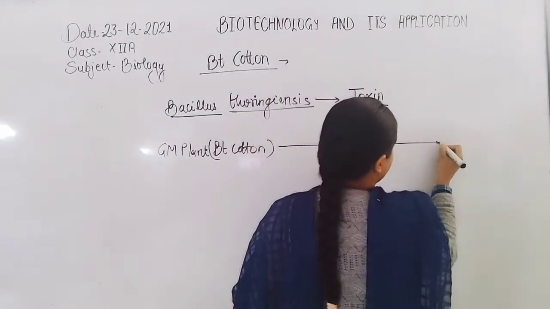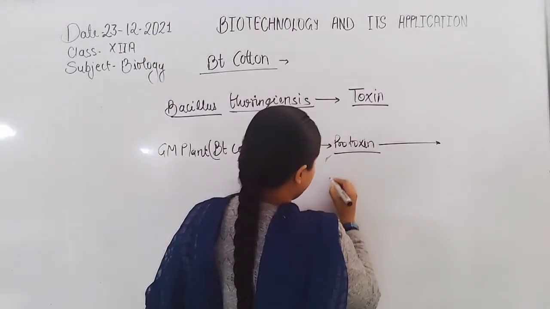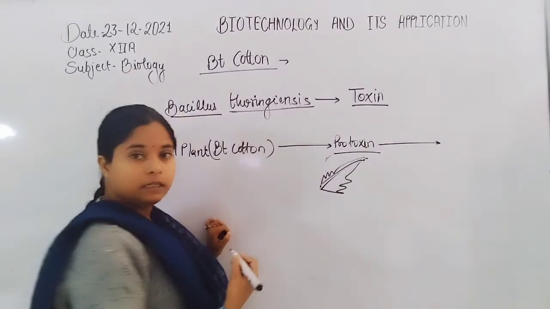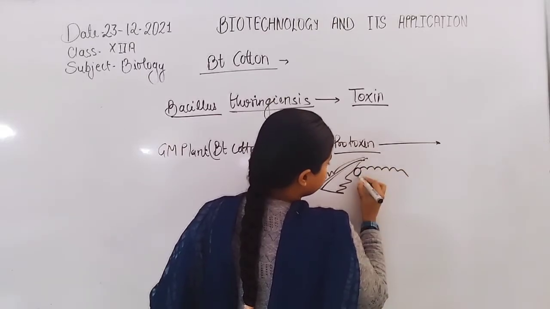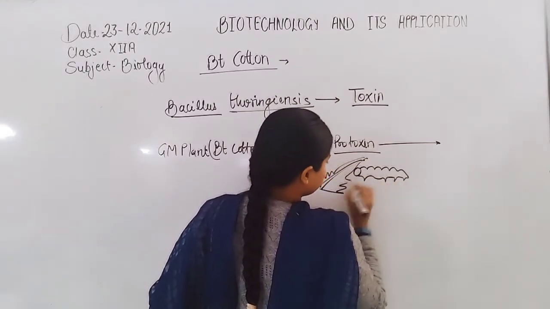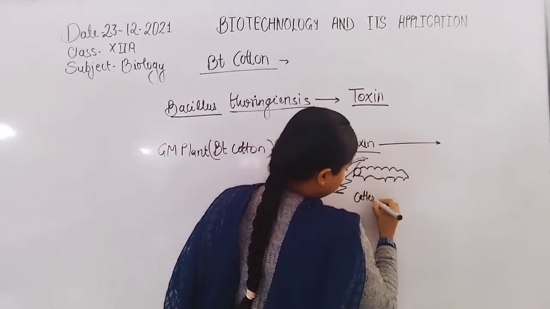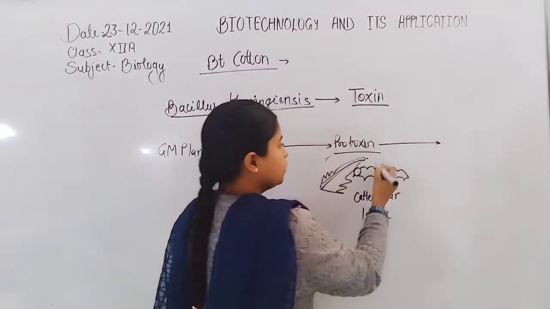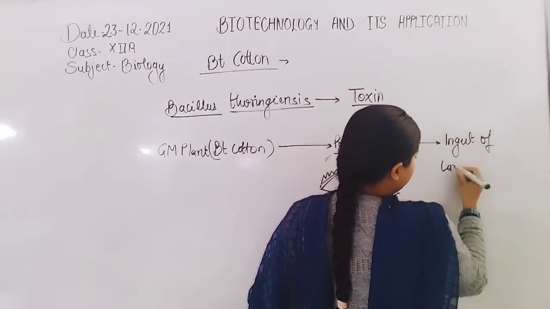Now, whenever the leaf is fed on by caterpillar larvae, the protoxin is transferred into the gut of the larvae.